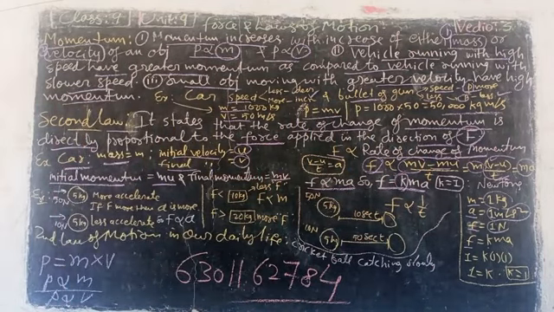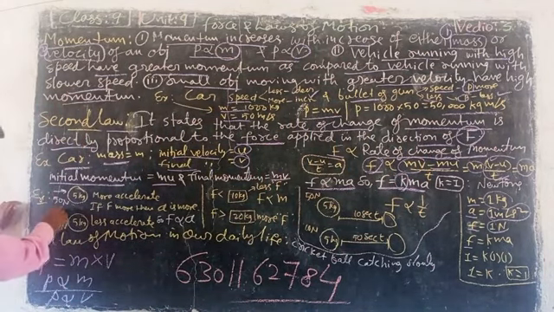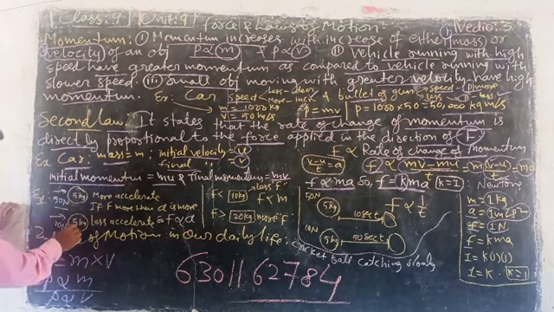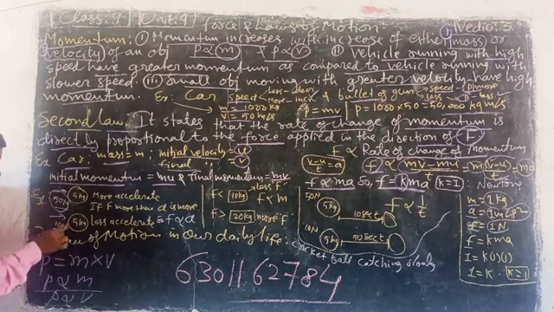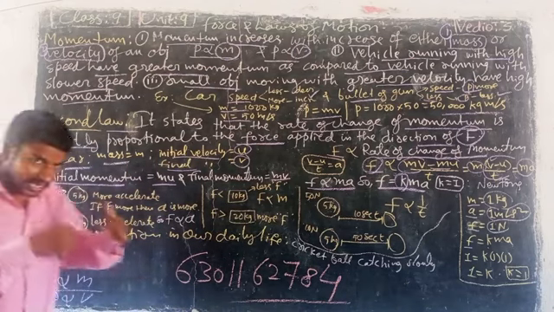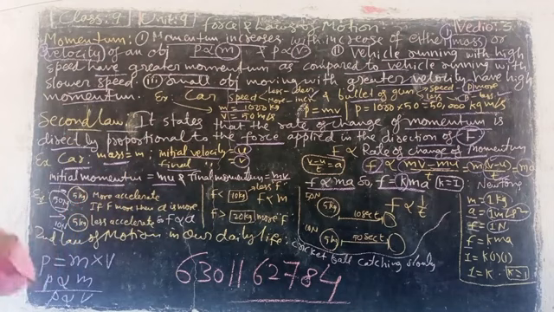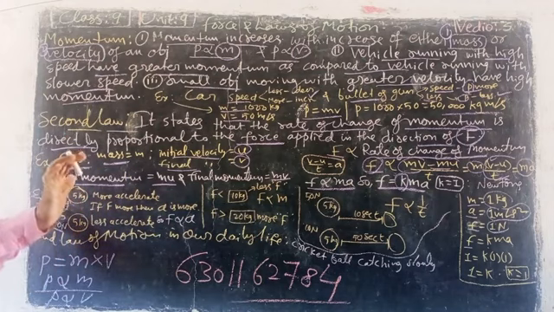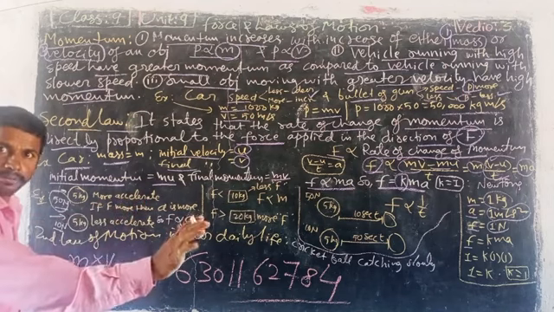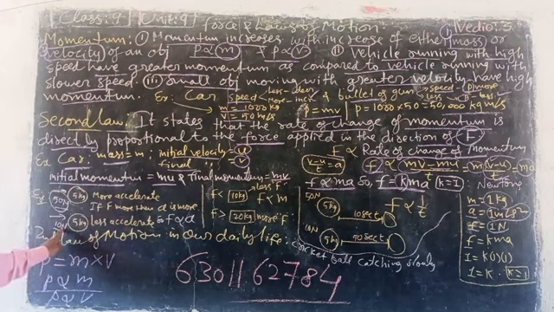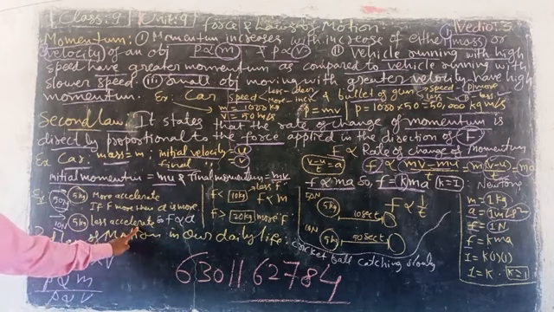So look here what's happening. Example, a 5 kg ball and another 5 kg ball. I applied 15 newtons of force on the first ball and 10 newtons of force on the second ball. Which ball has more momentum? When I applied more force, more momentum will be there. More acceleration means speed will be more. Yes or not? When I applied 10 newtons slowly, there is less acceleration.